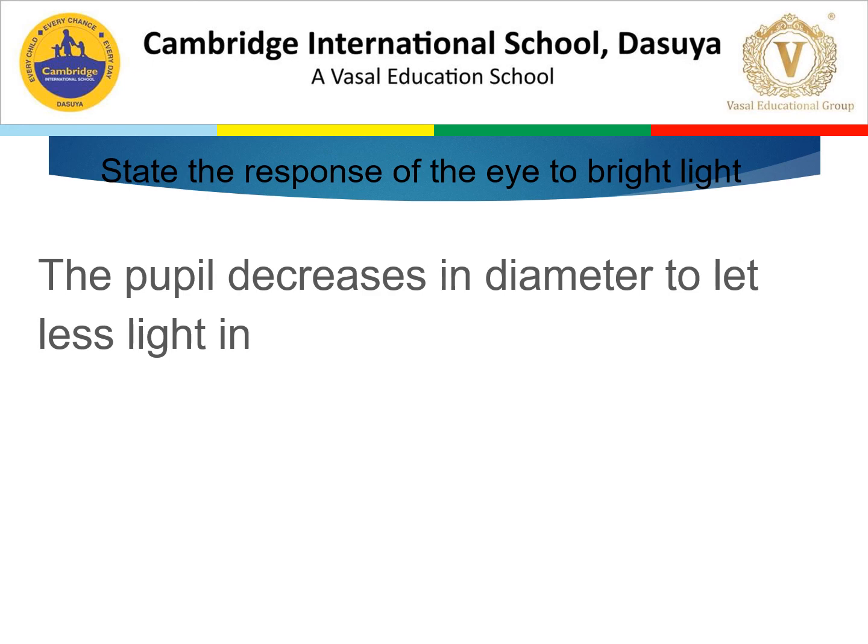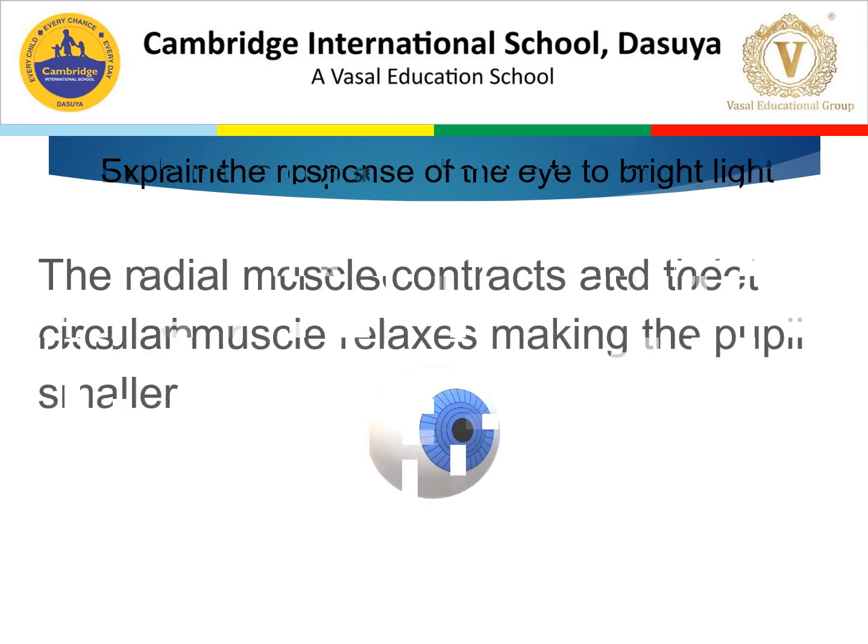Now, next question is, state the response of the eye to bright light. The pupil decreases in diameter to let less light in. This is the response of the eye to bright light. When bright light enters the eye, the size of the pupil decreases in diameter so that less light enters the eye. Now you have to explain the response of the eye to bright light. The radial muscles contract, the circular muscles relax, making the pupil smaller.